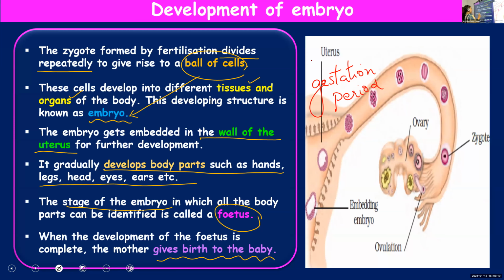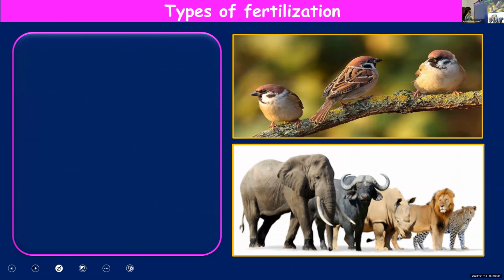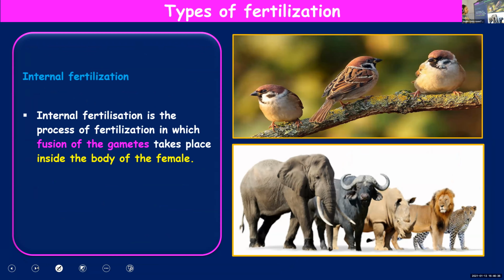So it's a very, very important topic, children. Zygote, embryo, fetus. The differences among these three are very, very important. And please do read it today itself. And quickly, I will finish off the next topic. Internal fertilization, types of fertilization. Internal and external, easy to remember.